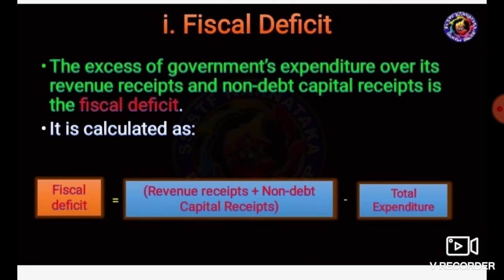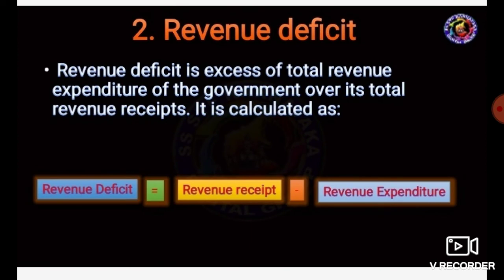The first one is fiscal deficit. The excess of government expenditure over its revenue receipts and non-debt capital receipts is called fiscal deficit. How is it calculated? Fiscal deficit is equal to total expenditure minus revenue receipts plus non-debt capital receipts. That is fiscal deficit.